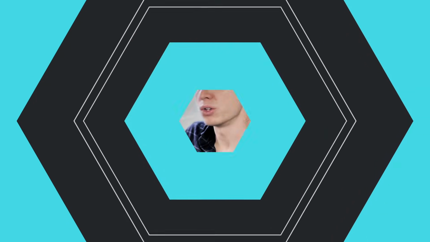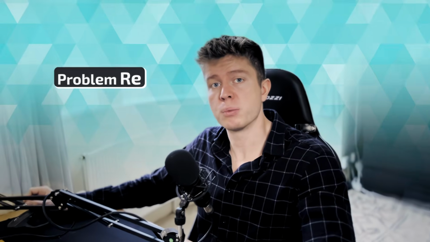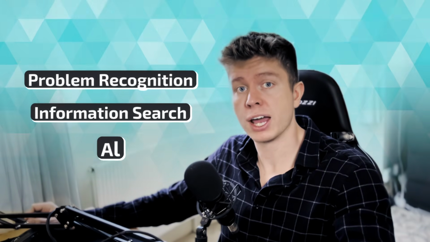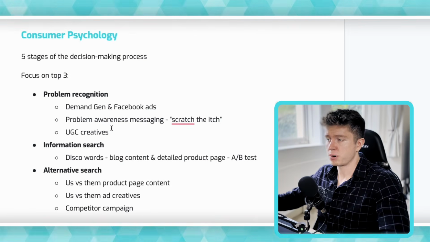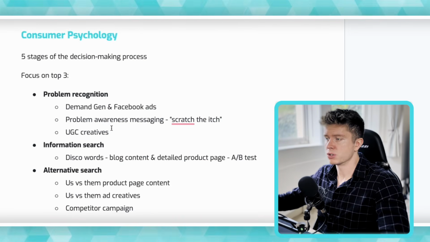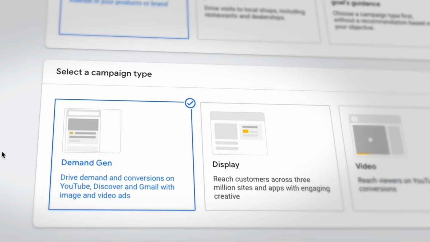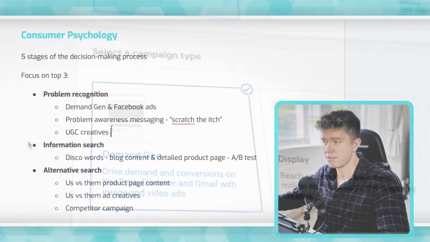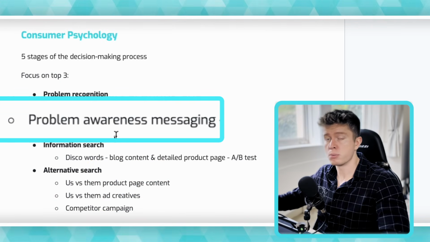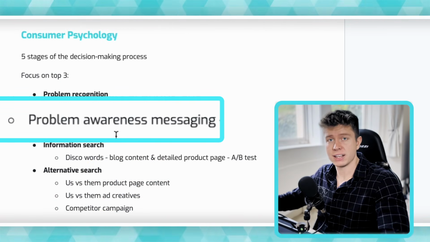So the reason we focus quite a lot on consumer psychology with this strategy is because we needed to focus on the top 3 stages of the decision-making process, which is problem recognition, information search, and alternative search. And this is what we did to wrap it into our strategy. With the problem recognition, what we wanted to do is create demand generation campaigns to spread the awareness of this problem that the user may have. This messaging is called problem aware. It scratches the itch that the user has.